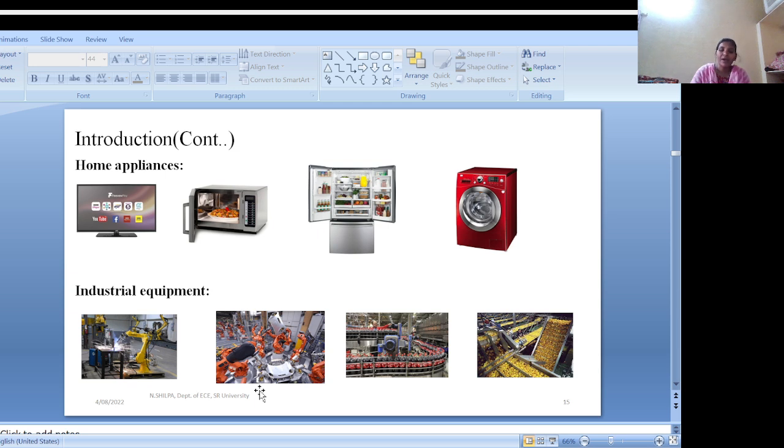Next, automobile assembly lines use microcontrollers to manage tasks such as assembling car parts, painting, and quality control. Next, bottling and packaging. Next, food processing machines. These are some applications of microcontrollers.